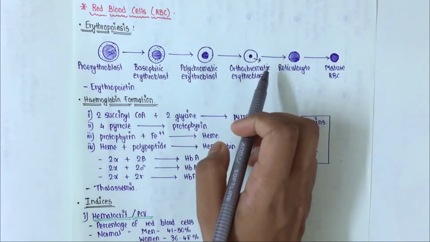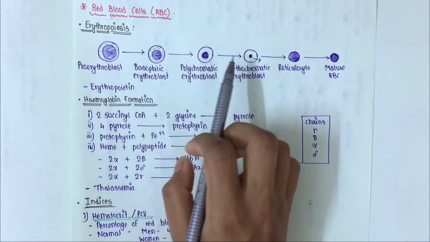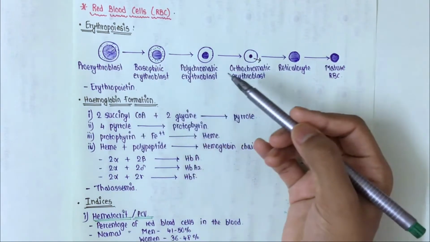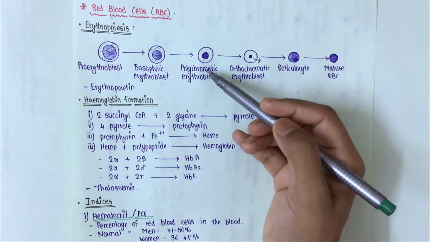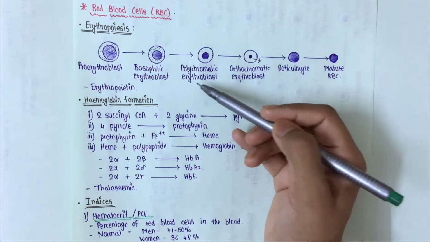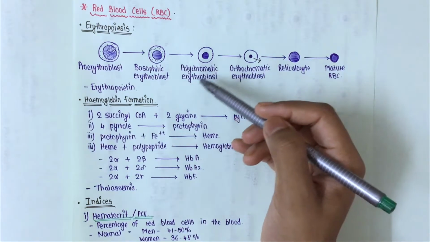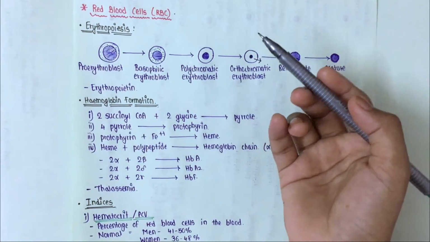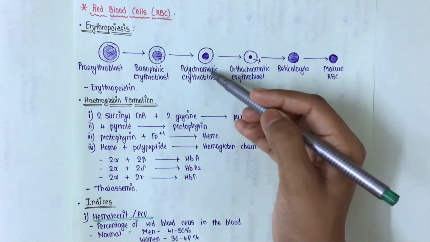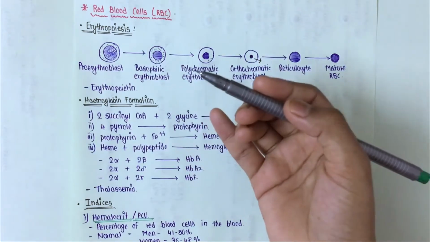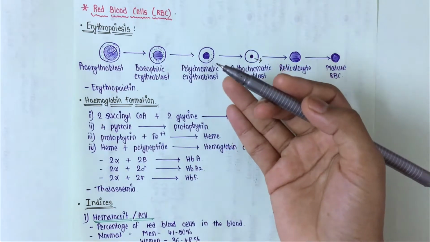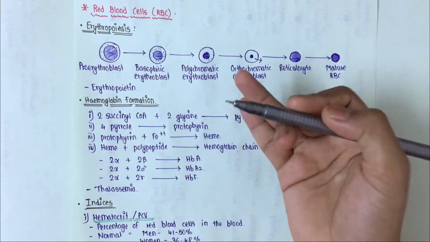Now as we move forward, the size of the cells goes on reducing, and also the size of the nucleus. These basophilic erythroblasts will further differentiate to form polychromatic erythroblasts. Now this polychromatic erythroblast, why is it called polychromatic? It is called polychromatic because its cytoplasm contains the basophilic ribosomes as well as the eosinophilic hemoglobin.